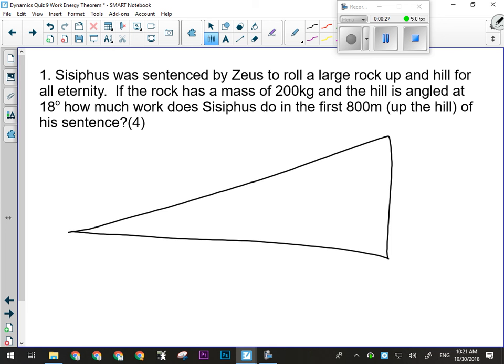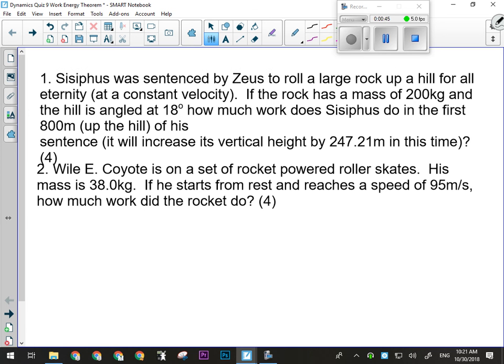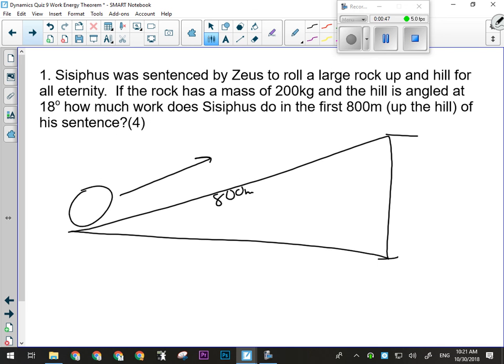Okay, so we have this big rock, and it's being pushed up this hill. We know the hill is 800 meters long, and when he gets to the top of that, well, I mean the hill is endless because it's all eternity. But this first section of the hill, anyway, after he's gone 800 meters, will result in him having pushed the rock 247.21 meters. Okay, so that's what we know right now. We also know it's being pushed at a constant velocity. Okay, I didn't actually make you do this 18-degree thing. I gave it to you instead.